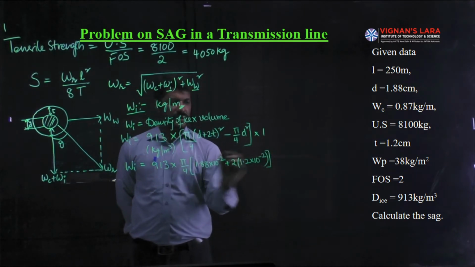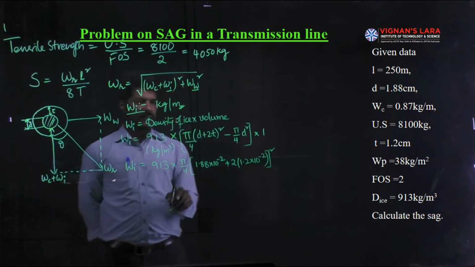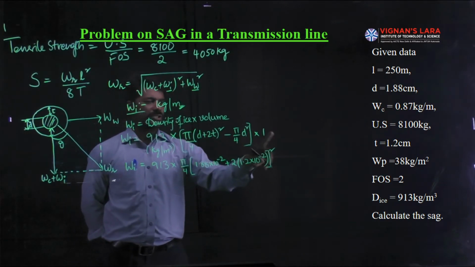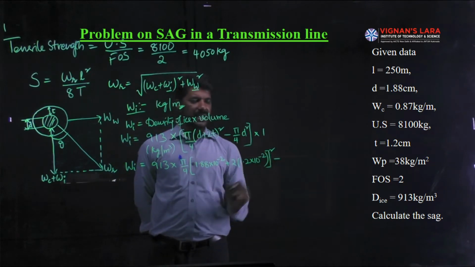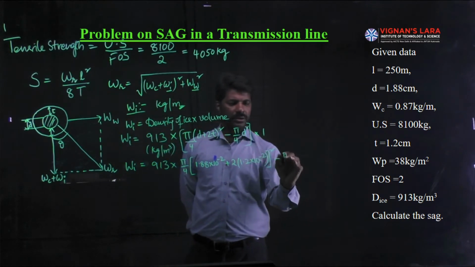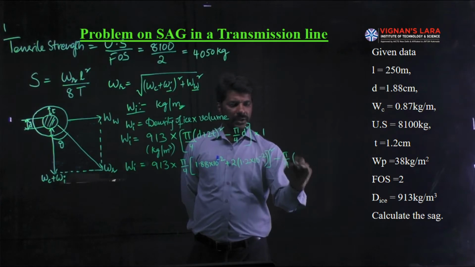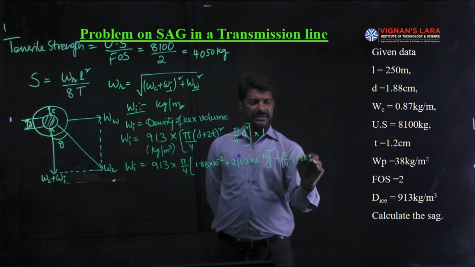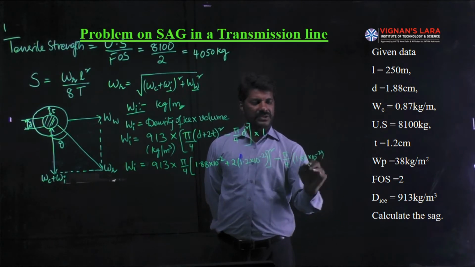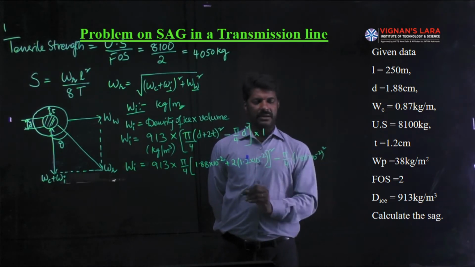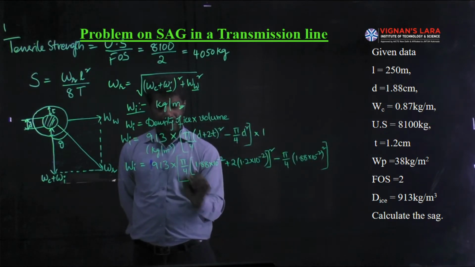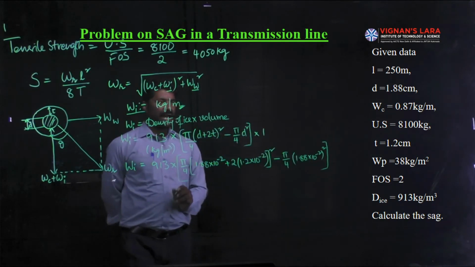This is the whole square part. Okay. Pi by 4 into d plus 2t whole square minus again pi by 4 into d square, with the diameter of the conductor 1.88 into 10 power minus 2 converted into meters, square. This entire thing is the area of the conductor with ice.